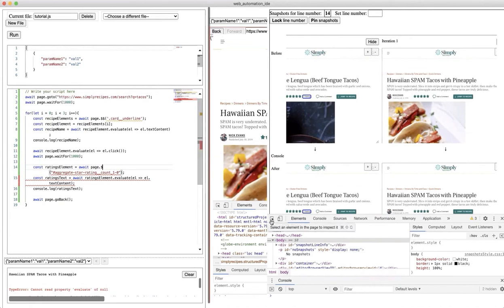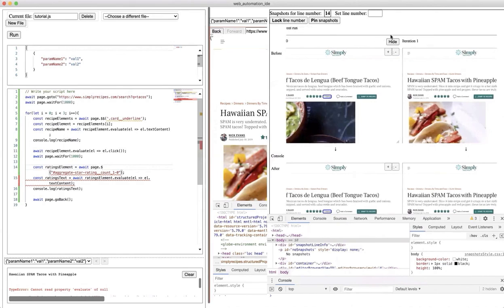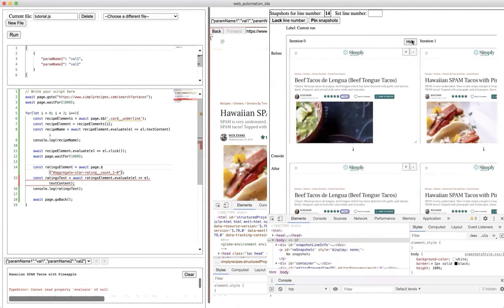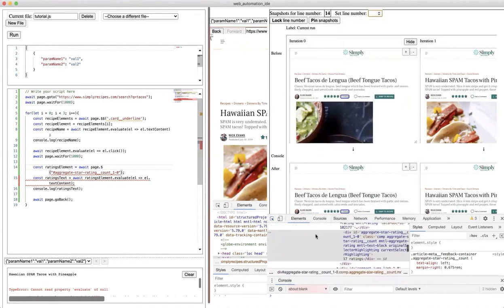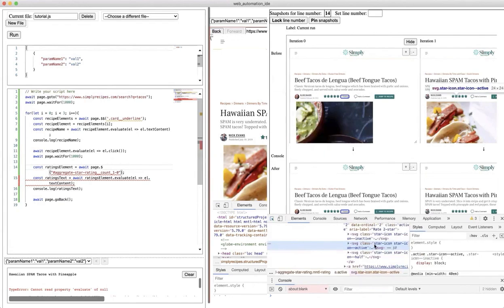The snapshots view is helpful if you want to compare what the result looks like for different iterations of the code. So this is iteration 0, and iteration 1. You can also inspect the page if you want to, using the dev tools down here. In general, these might be some helpful features for understanding what the script looks like at different points in its execution and across different pages.